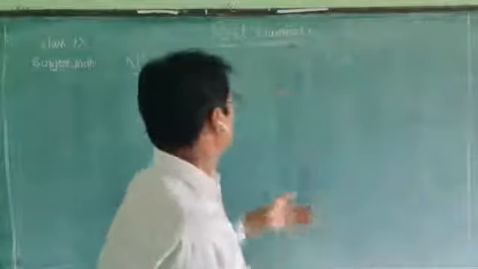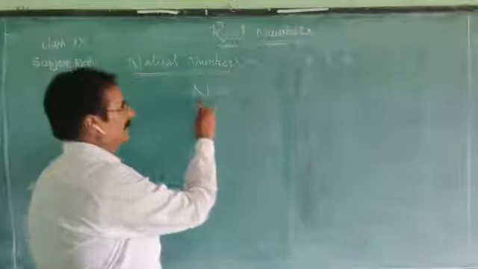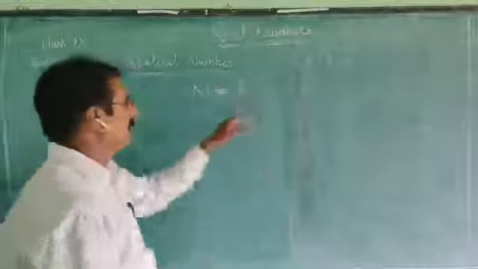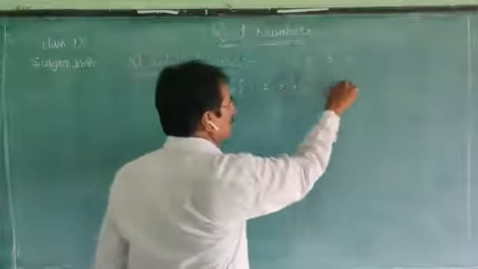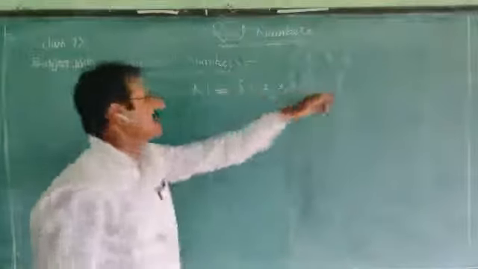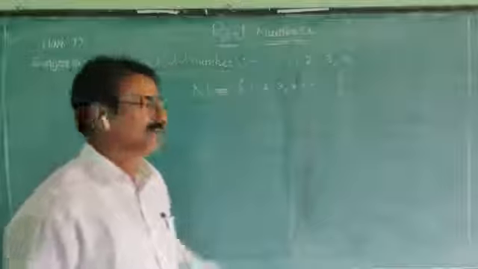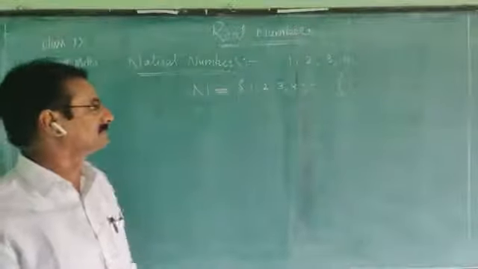So these are the natural numbers. We denote it with N, and we can write them in a flower bracket: 1, 2, 3, 4 and so on. What is this? It is a set of natural numbers.